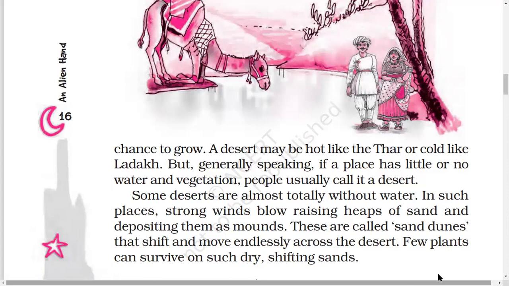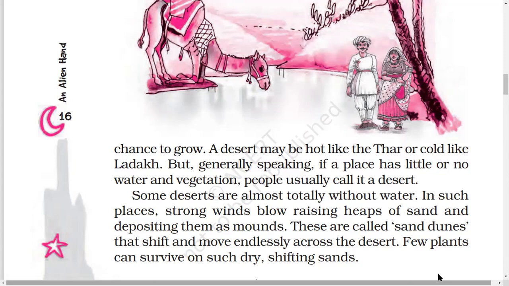In such places, strong winds blow, raising heaps of sand and depositing them as mounds. So we know that we have heard about sand dunes. These are small mounds or small hills, and this sand is carried from one place to another by strong winds.